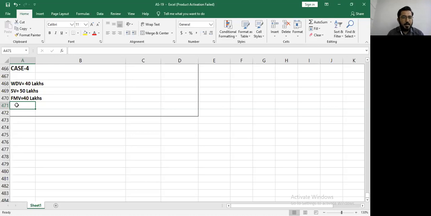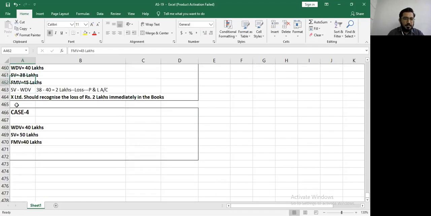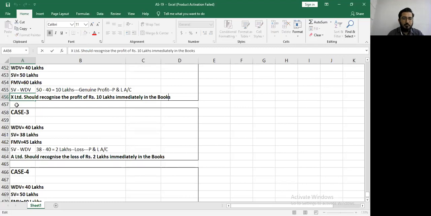Okay. So wait, let me put that. Sale value, please repeat that. 50 lakhs. Sale value minus fair value. Are you sure? Yes, sir. I don't think so. Check it again. Just check that again. Fair value minus. Okay. We don't have genuine profit in this case because fair value and WDV are same. I don't think so. Just give it one more thought. If you are able to get it, else I'll explain to you.